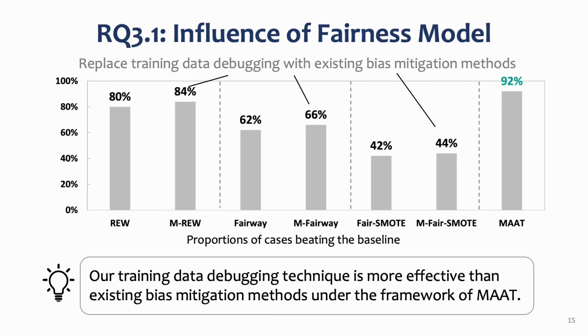Then we explore the influence of fairness model on MAAT. We replaced our training data debugging technique with the existing bias mitigation methods, as these methods can also improve fairness. We choose 3 existing methods that can produce the probability vector that MAAT requires. We calculate the proportions of cases beating the baseline constructed by Fairea, and find that when applied under the framework of MAAT, the fairness performance trade-off of these existing bias mitigation methods is all improved. Nevertheless, our training data debugging technique is still more effective than existing methods.